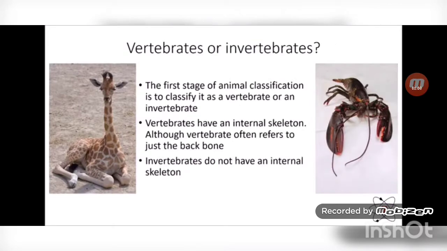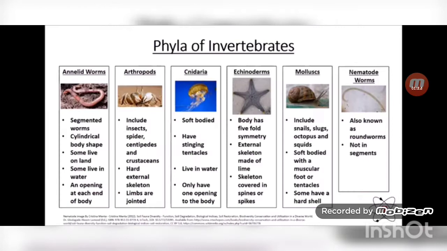First stage of animal classification is to classify it as vertebrate or an invertebrate. Vertebrates have an internal skeleton. Although vertebrates often refers to just the backbone, invertebrates do not have an internal skeleton. Invertebrates includes annelids, arthropods, cnidaria, echinoderms, mollusks, nematode.